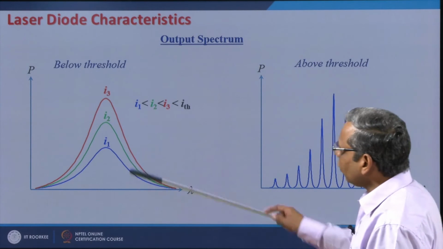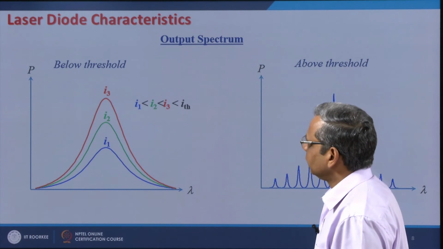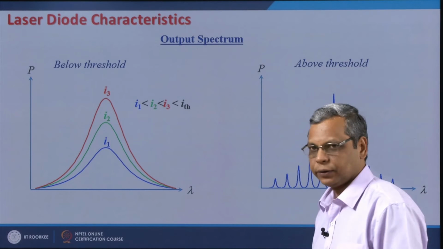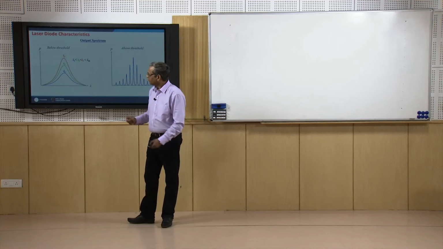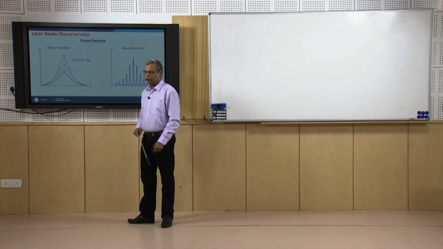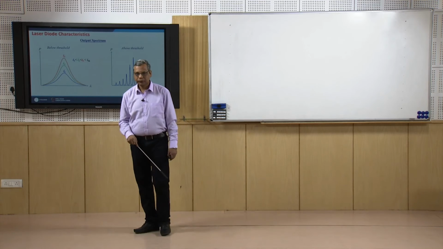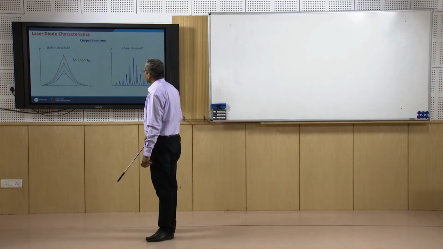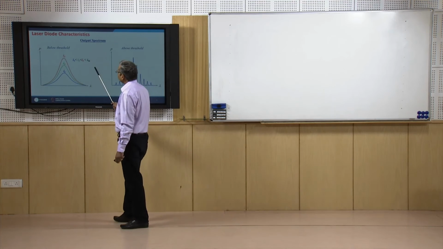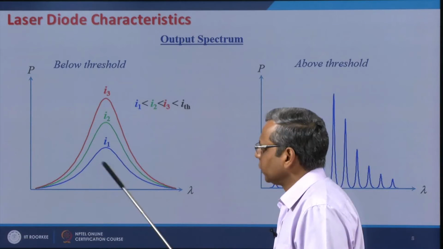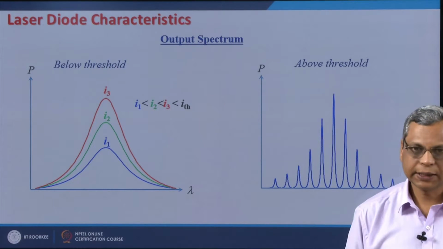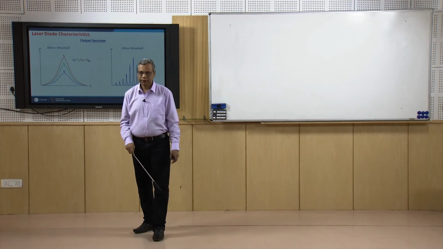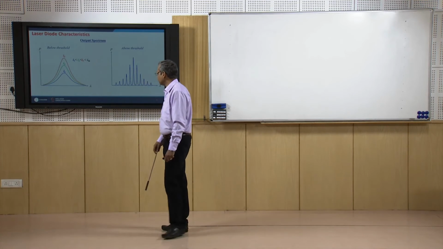But in all these values of current, I am still below the threshold, and this is the typical output characteristic of an LED. So, below threshold current I will get an output spectrum which is similar to that of an LED.